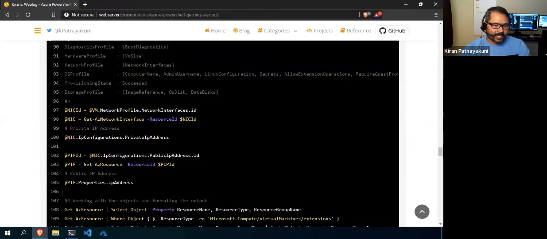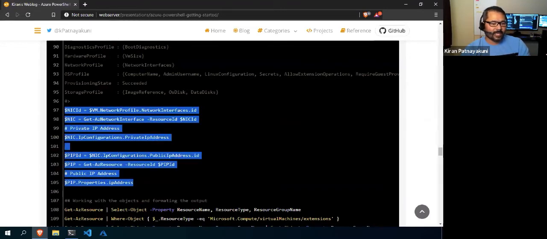Right, so this way I can get the public IP ID. But with that public IP ID, I can't use Get-AzNetworkInterface by resource ID. That kind of option is not available with Get-AzPublicIpAddress. That is the reason I'm using Get-AzResource. With Get-AzResource, I can get it by its resource ID, and with that pip, I can go to the properties and see the public IP address of that VM. So this way I can get the public IP address.